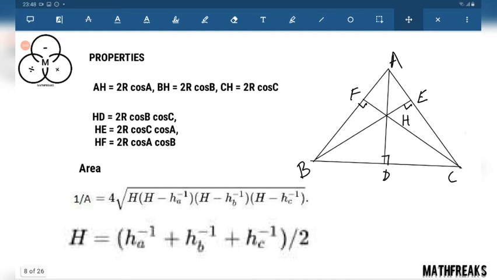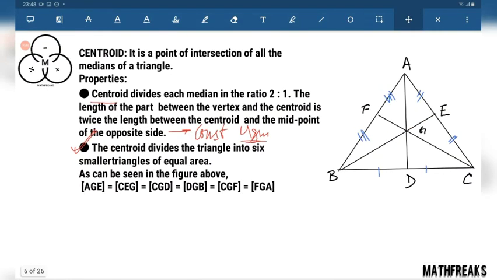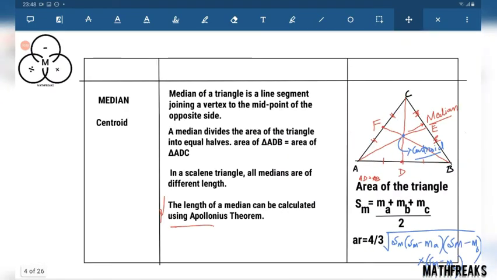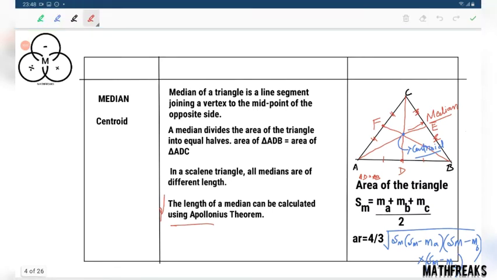Now there are some properties of orthocenter. One important property of median that I forgot to discuss was the area of a triangle in terms of its median. Now how this formula comes, that you have to prove. You can apply it. Now this SM doesn't mean semi-perimeter. This has been defined here. This is with respect to the medians only.